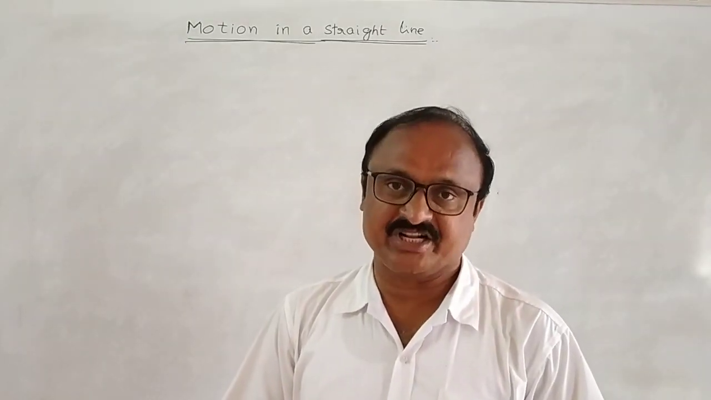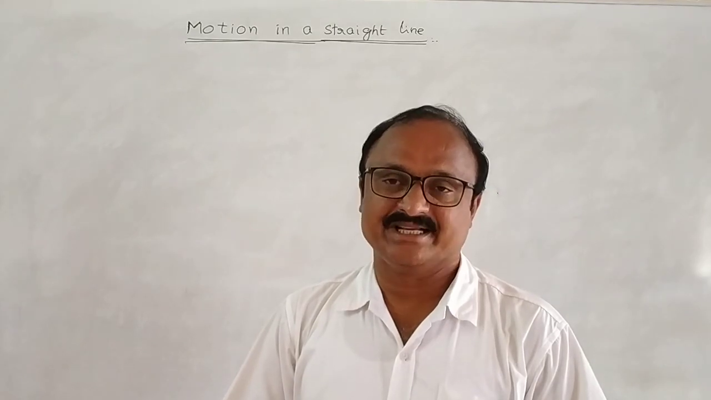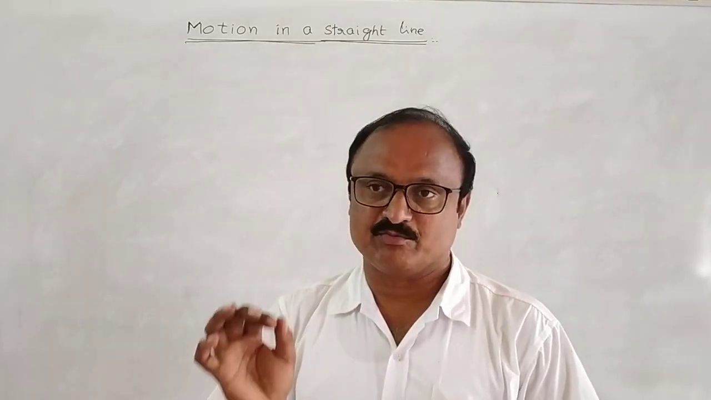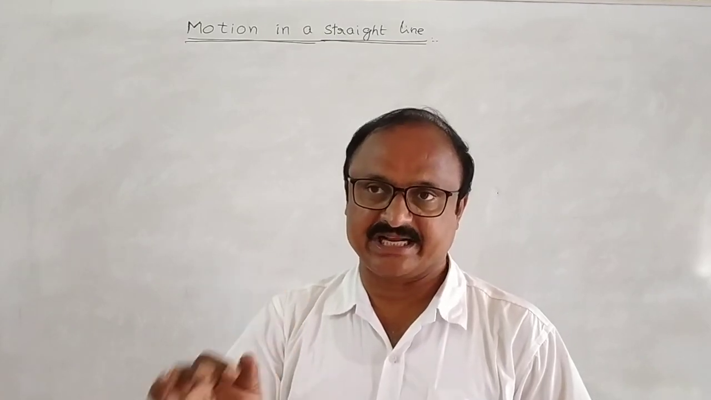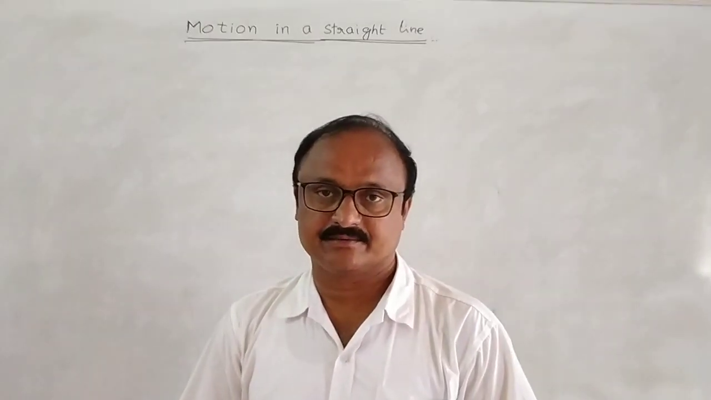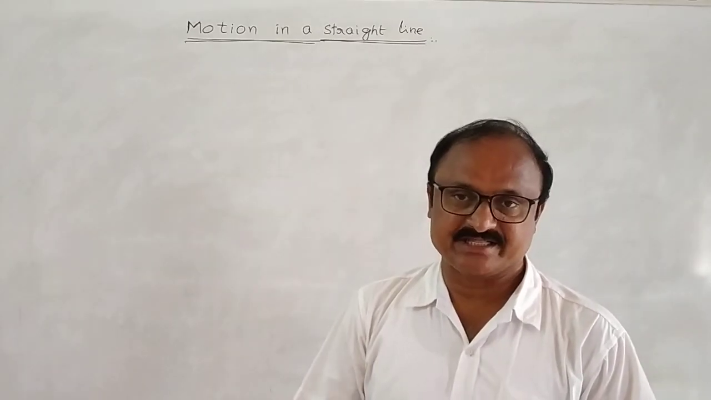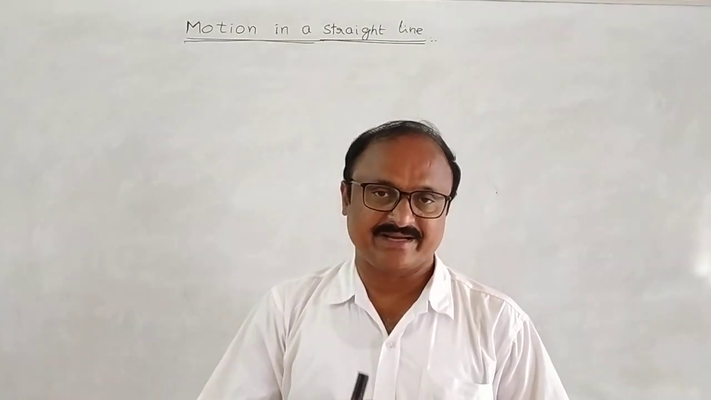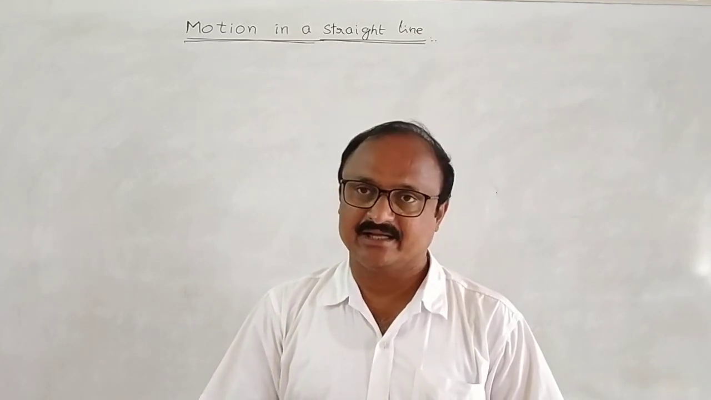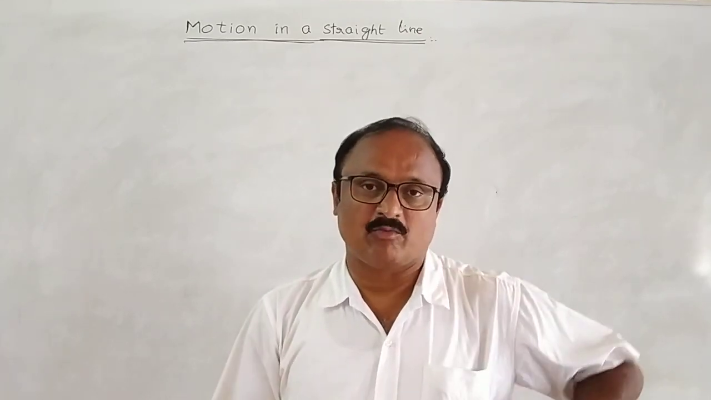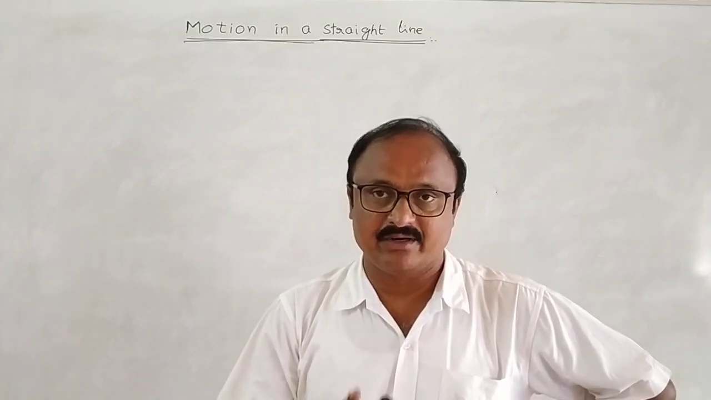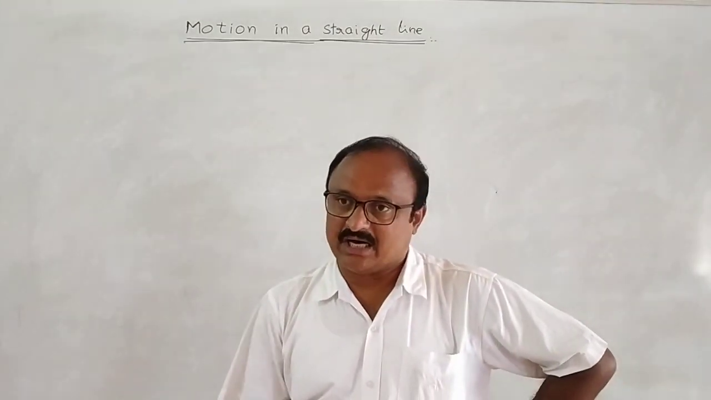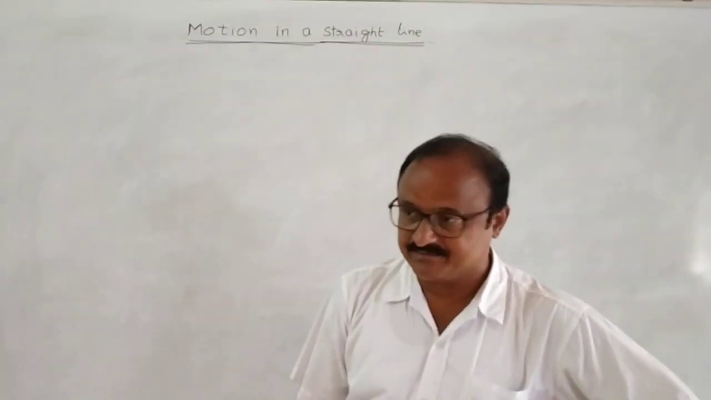In the previous section, we discussed the concepts of equations of motion of a body moving along a straight line with uniform acceleration. They are v is equal to u plus at, s is equal to ut plus half at square, v square minus u square is equal to 2as, and the distance traveled by the body in the nth second, Sn, is equal to u plus a by 2 into 2n minus 1. So our formulas avani derive chestunnamu.